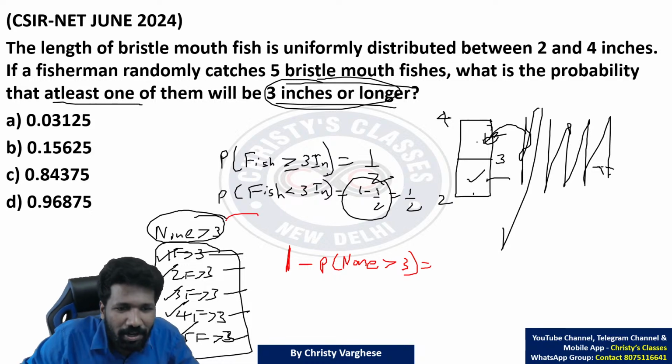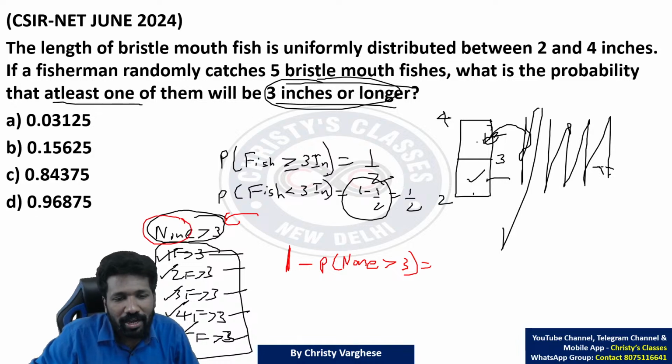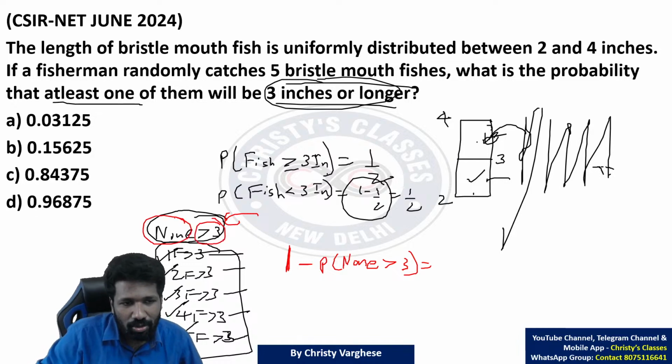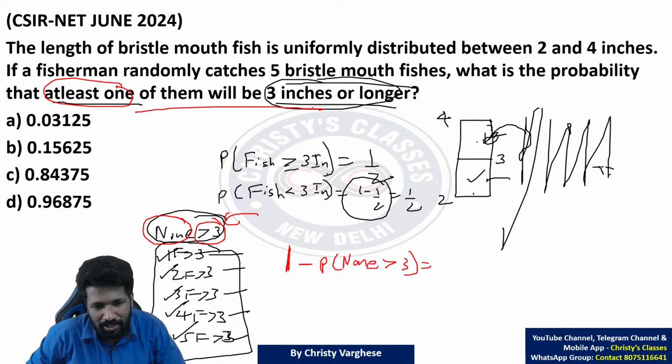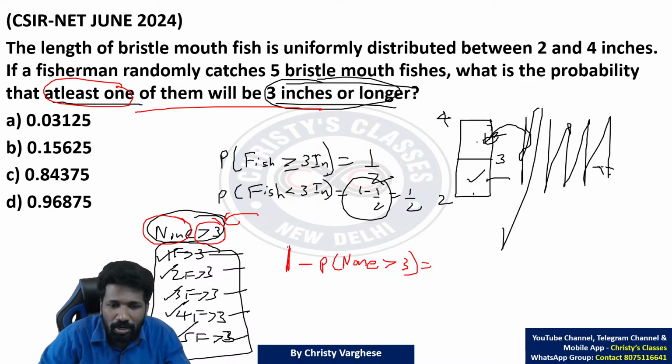The only thing we don't need is the fish height. No fish height is greater than 3. All other thing we need, na, at least one of them is greater than 3 is mentioned. That means what we don't need, subtract it from total probability. This is called complement approach. So 1 minus probability of none of them greater than 3.